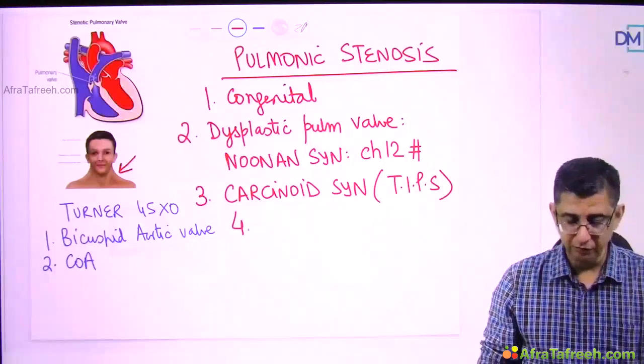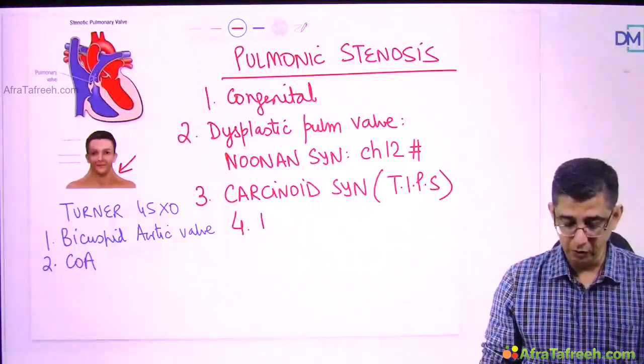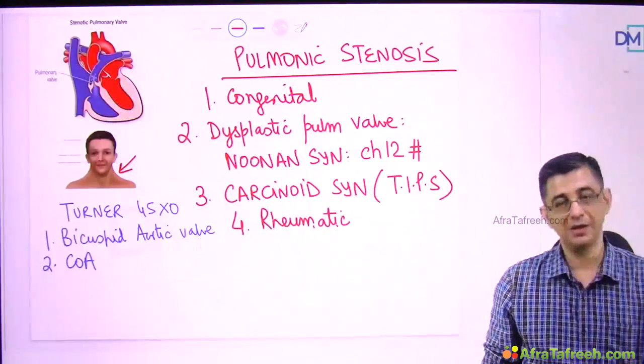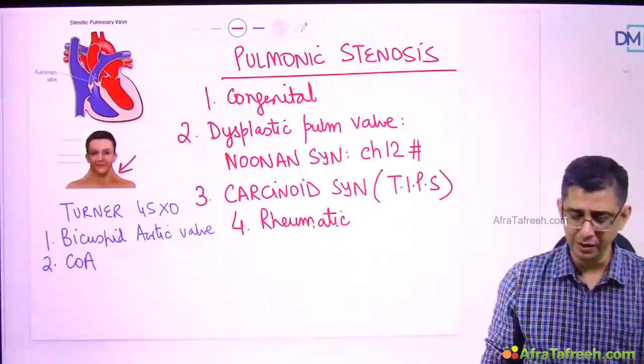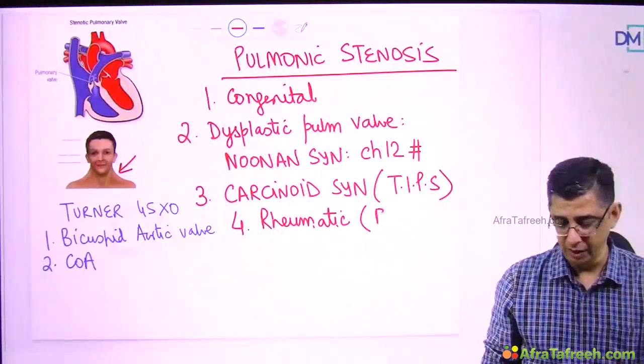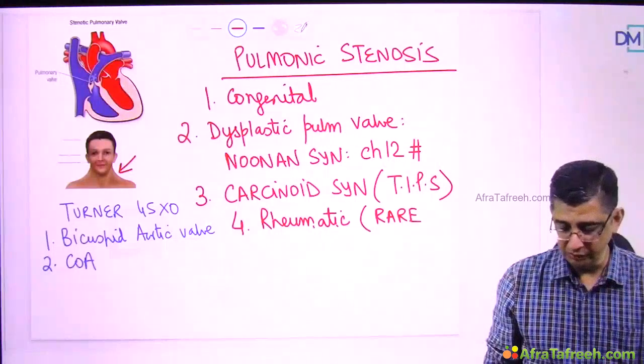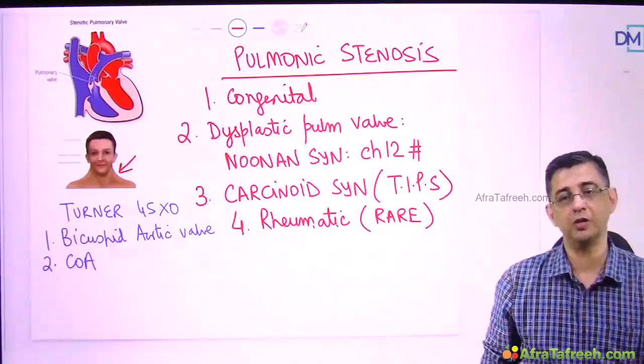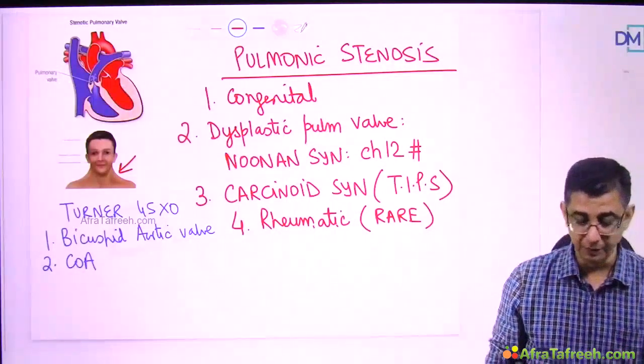The fourth cause why pulmonic stenosis can develop is due to rheumatic heart disease. Now, I would like to clarify here the fact that OP Ghai says that it is never involved, but in Harrison rheumatic heart disease is mentioned as rare. So we will have to imbibe both the informations there, and obviously different authors can have differences of opinion. So we as doctors need to keep an open mind for this.